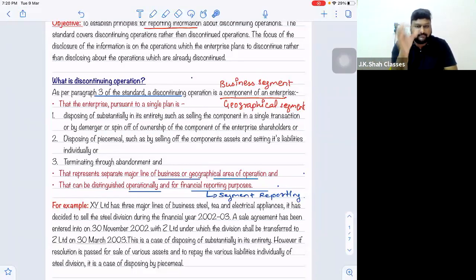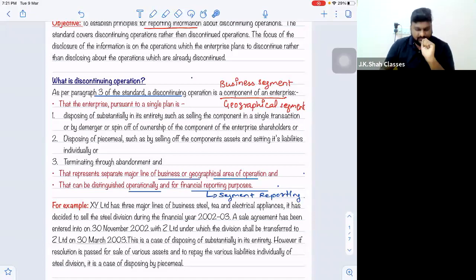So what they are doing is they are going to demerge the passenger vehicle segment. That is called a discontinuing operation. They will demerge it out of the main company and form a new company. So for the main company, it is a discontinuing operation. I hope you are getting the point. Think from the main company's point of view: we have now discontinued passenger vehicles in the form of a demerger. And now the new company will be formed, which will run the business of passenger vehicles.